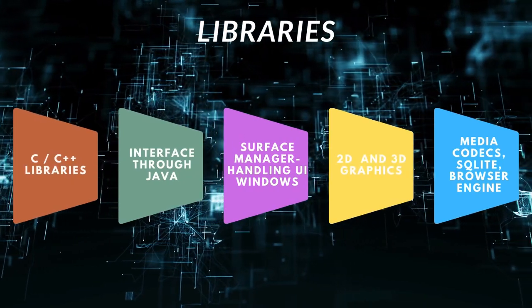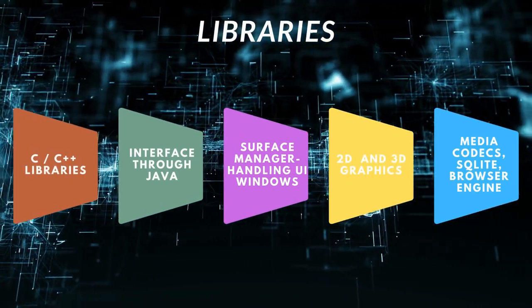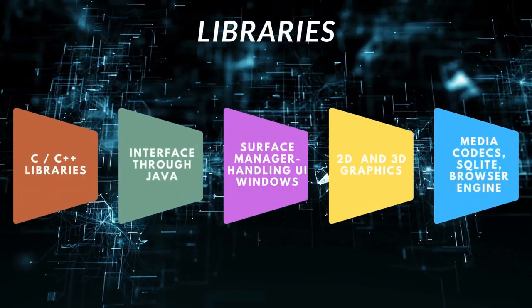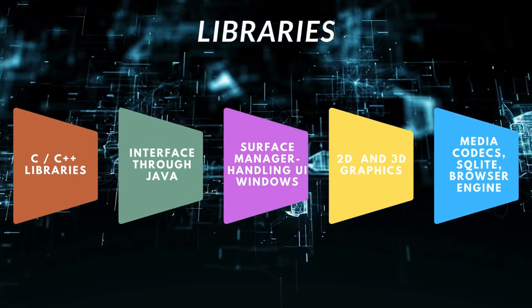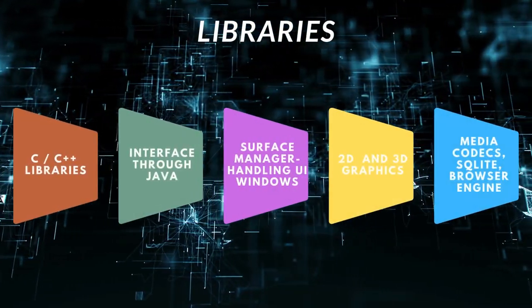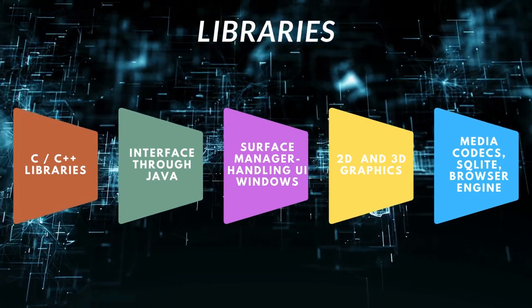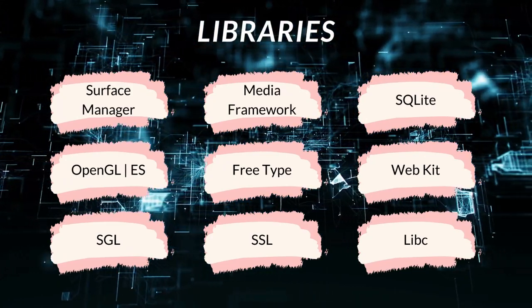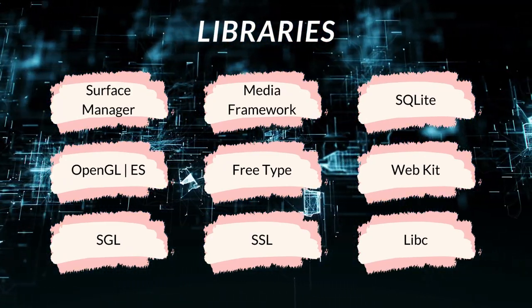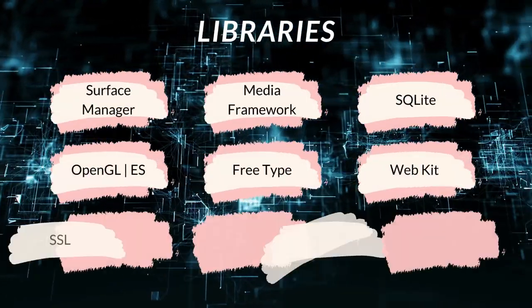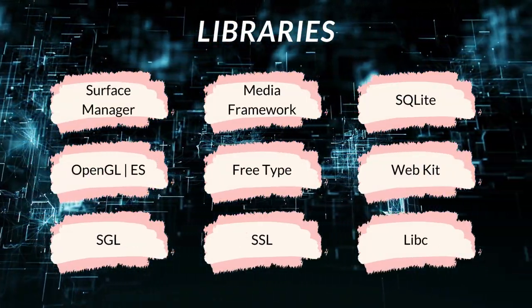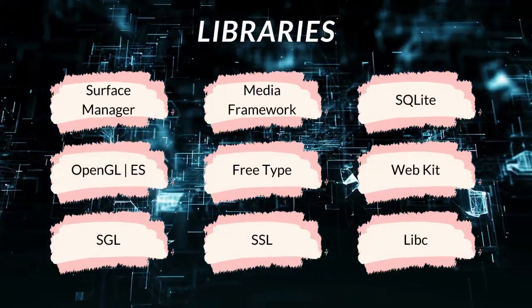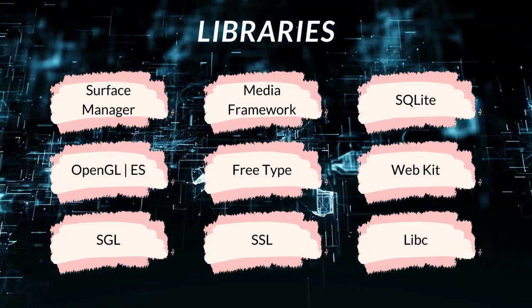Now we move to the second layer, libraries. As we said before, there are some C or C++ libraries, some 2-dimension or 3-dimension graphics, SQLite, media codecs, even the browser engine. These are all part of libraries. Along with them, some interfaces through Java also come as part of libraries in our Android architecture. To make it simple, there are some standard procedures that are followed for a purpose, and to simplify them, we have the libraries.